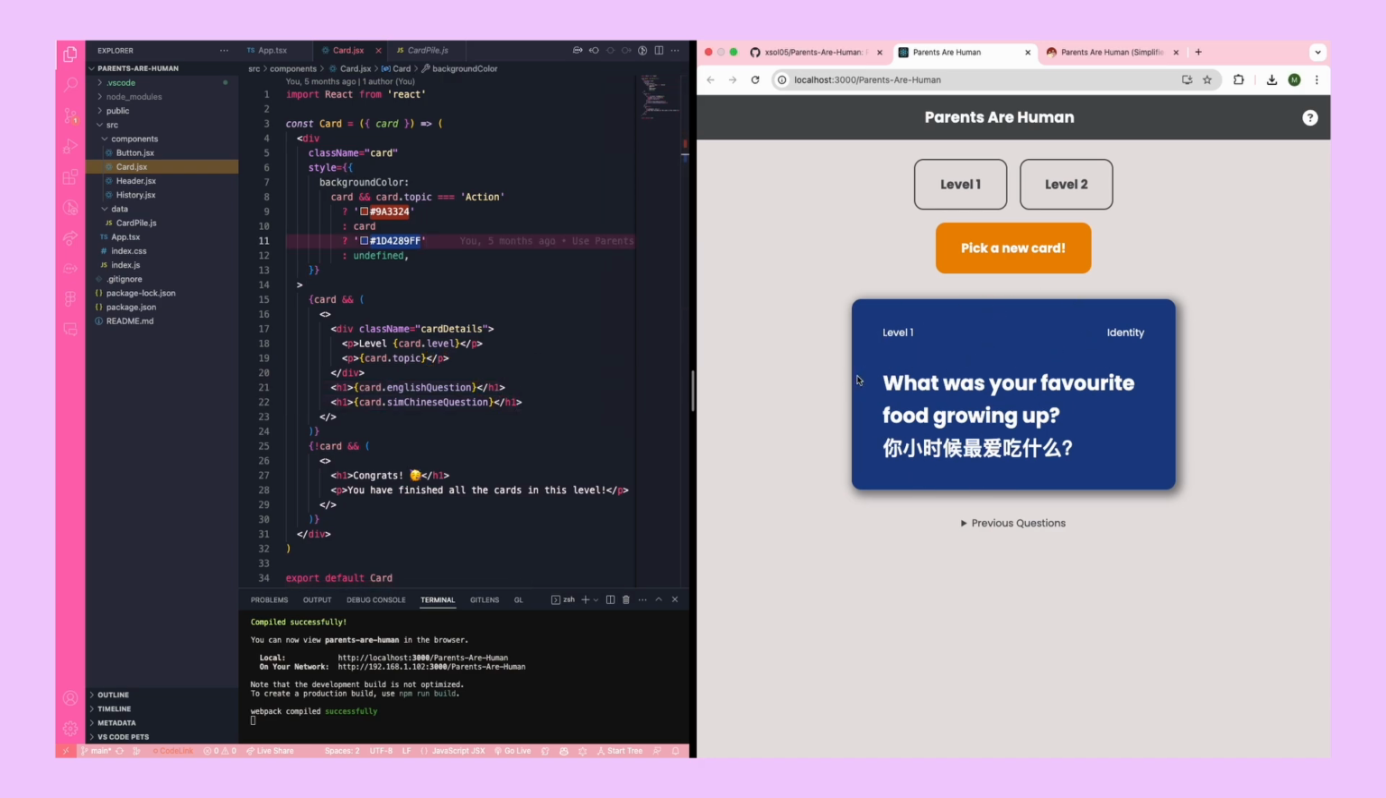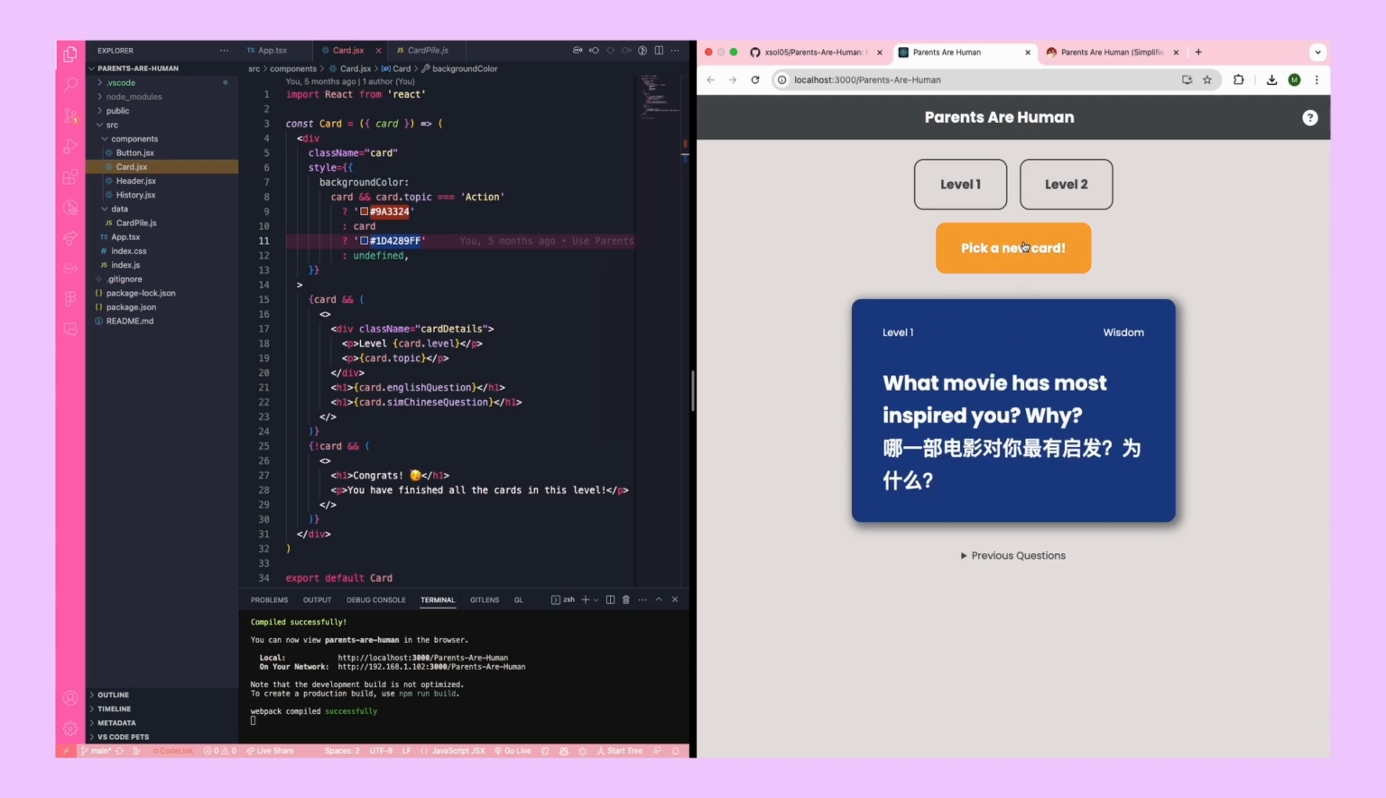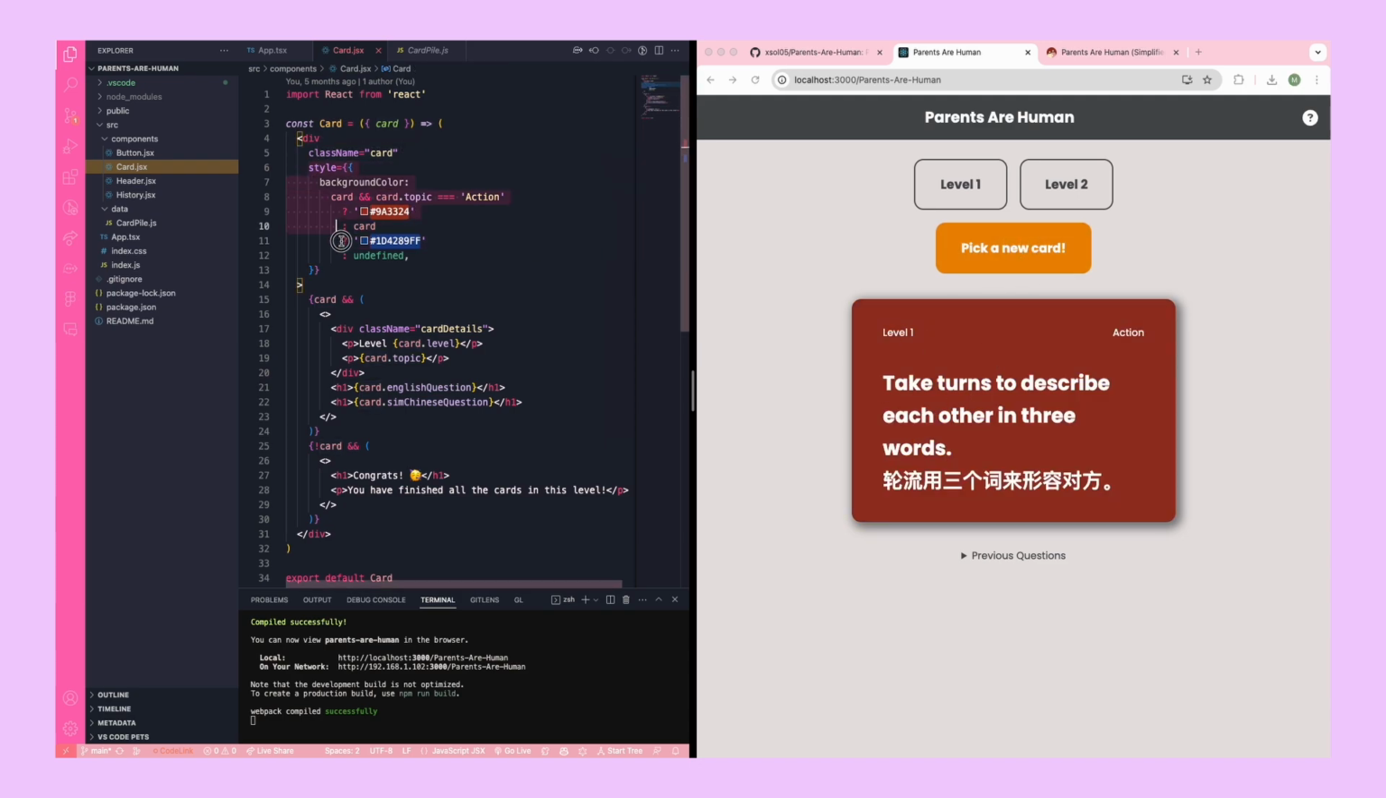And remember how there's different colored cards? So there's a blue card and then there's also a red card. That's controlled by the styling in this block. If the card.topic is an action, then it's going to be red, and if not, it's going to be blue.